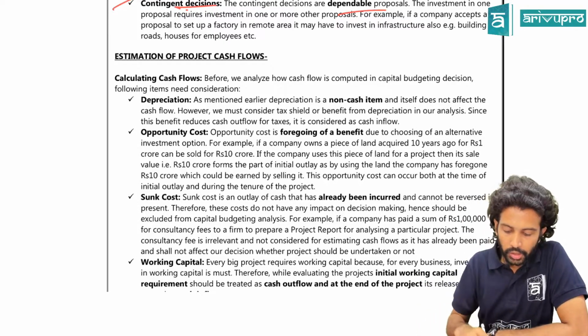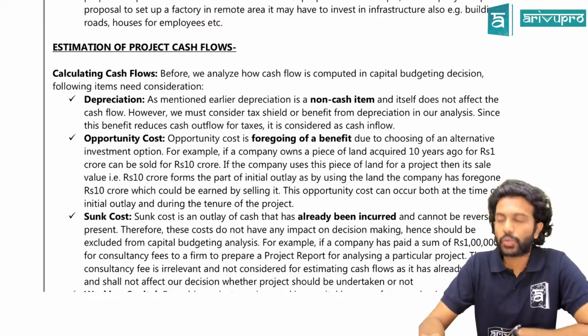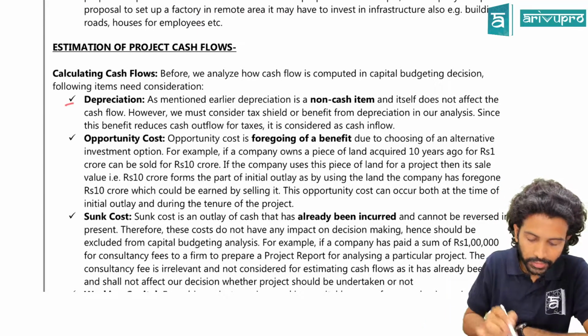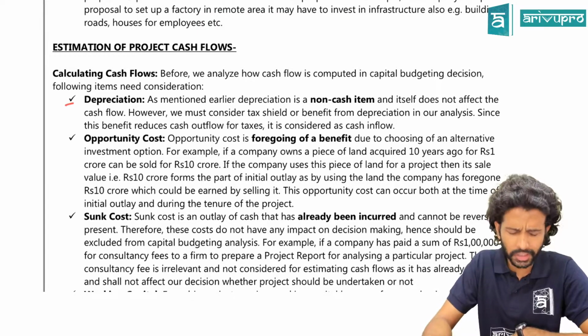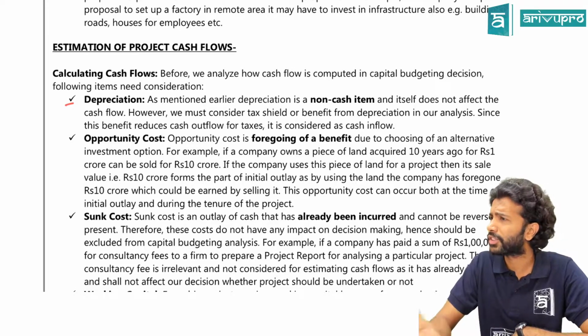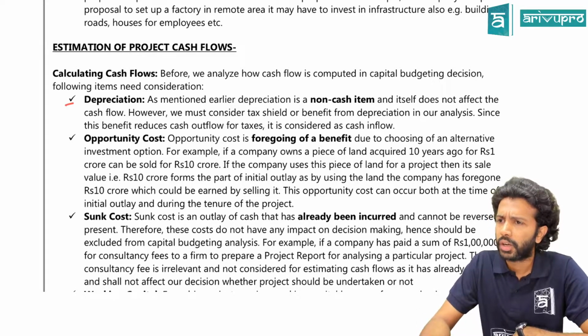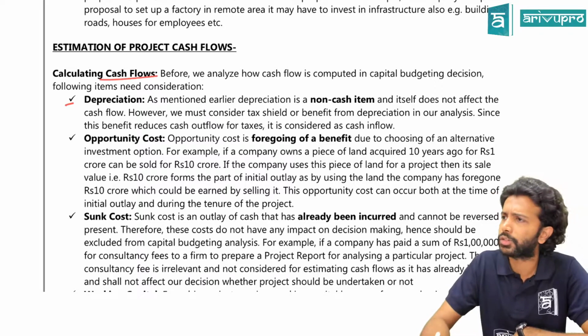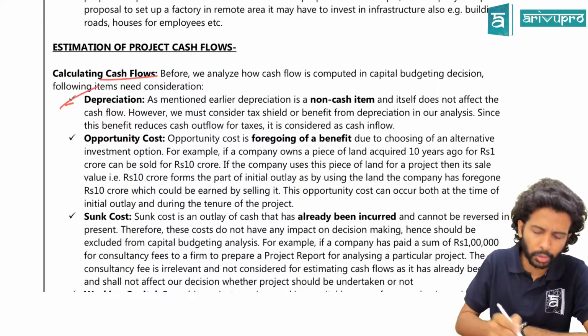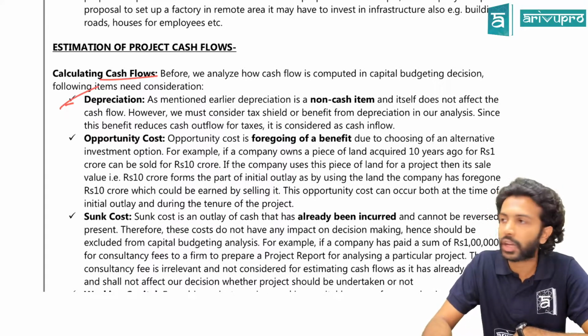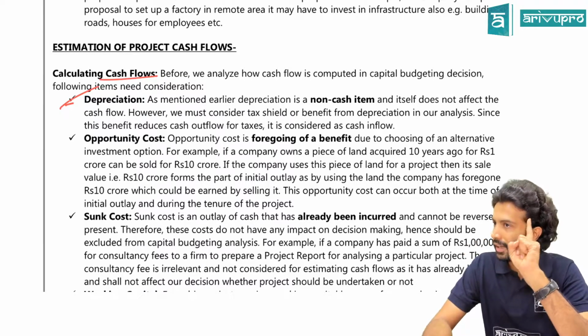One of the factors which could affect the cash flow is your depreciation. Why is depreciation affecting cash flows? Depreciation is a cash item or non-cash item? Non-cash. Then how am I saying it affects cash flows? Or why should we keep depreciation in mind when calculating cash flows? You get depreciation as an expense. Yes or no?